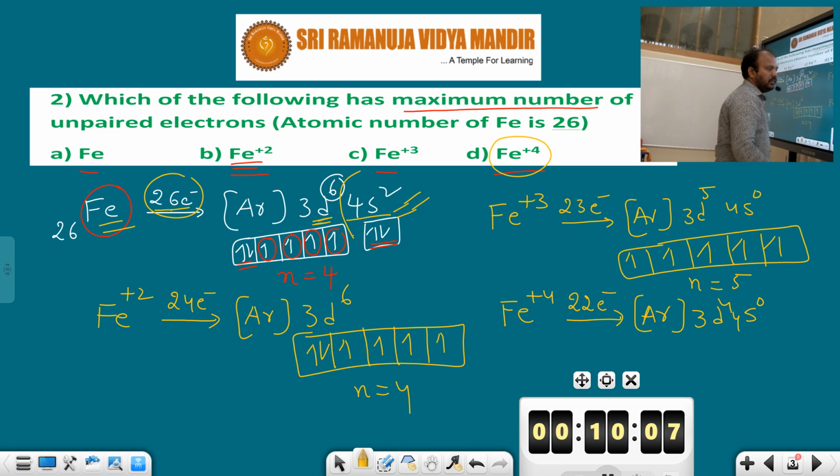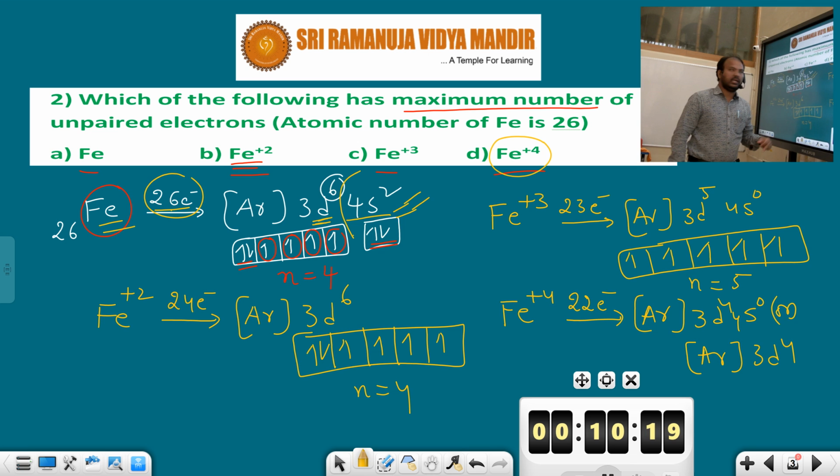Simply write, 4s does not contain any electrons. That's why it is argon 3d4, because 4s does not have any electrons. Two electrons are lost from the 4s subshell, and the 3d subshell loses 2 electrons. 3d6 will be there, and the loss of 2 electrons means 3d4 will be present in it.